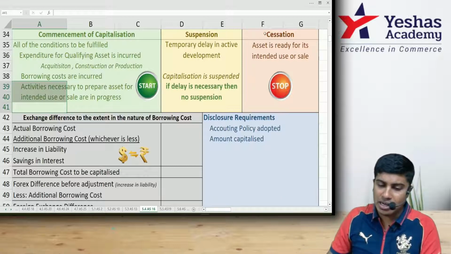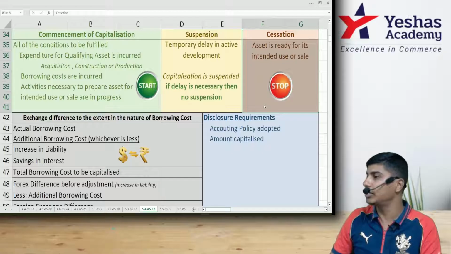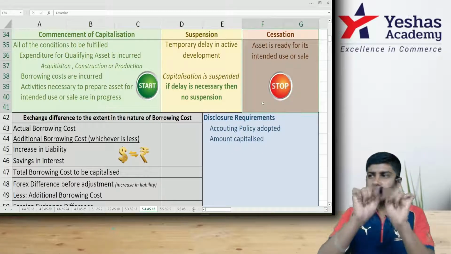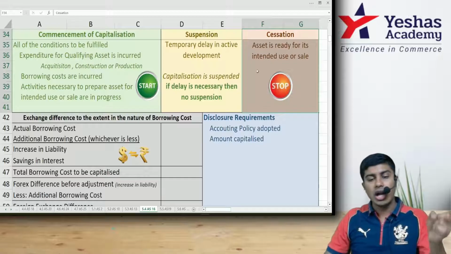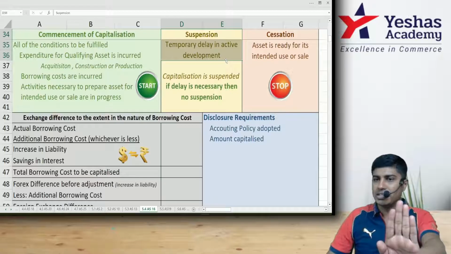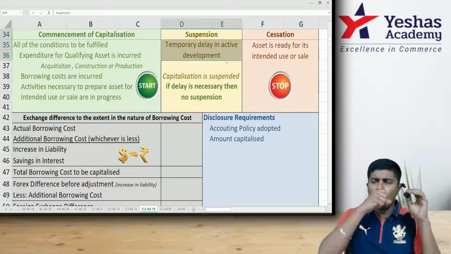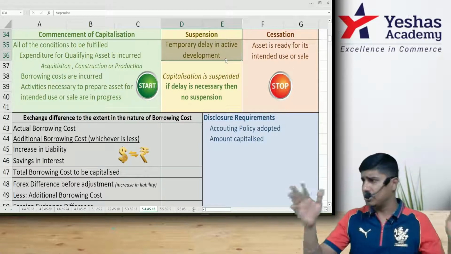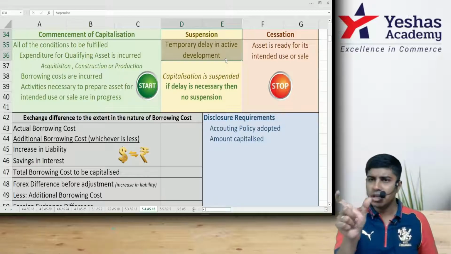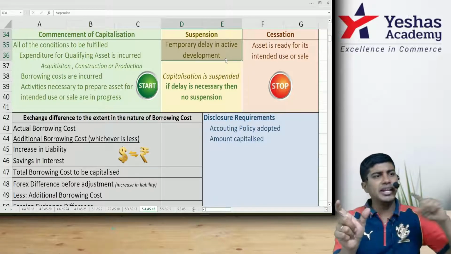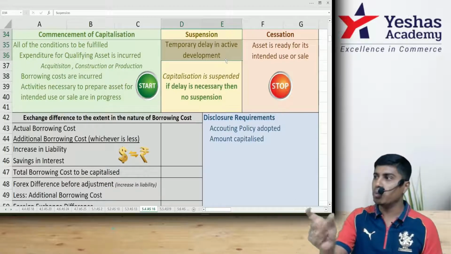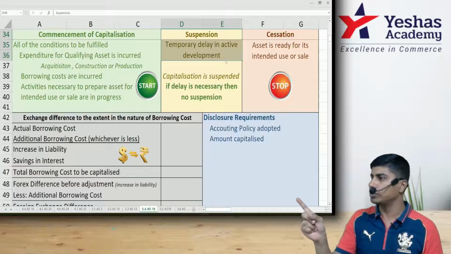When do you stop capitalization? When the asset is ready for its intended use. In between, if there is a place where you pause the development of the asset, you are allowed to suspend, meaning temporarily stop capitalizing. Let's say the asset construction is happening over 18 months. After about 9 months, you've taken a break of 2 months. This 2 months interest, instead of adding it to the cost of the asset, you can choose to transfer to P&L.